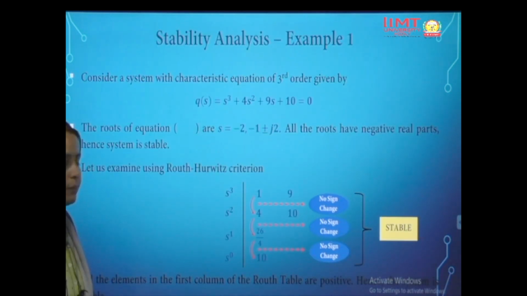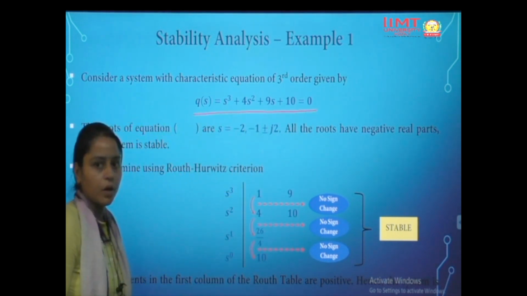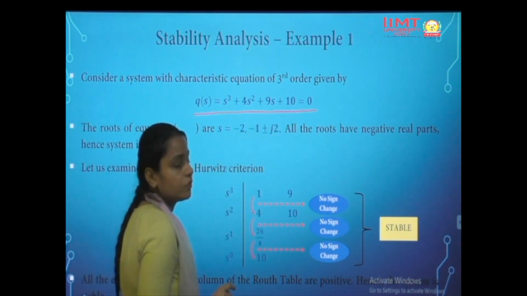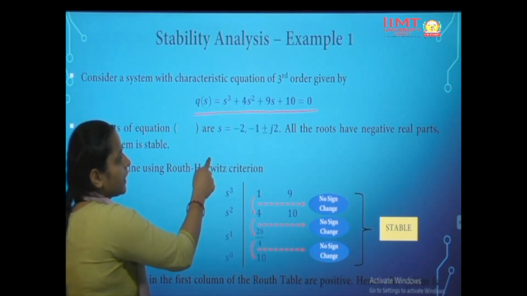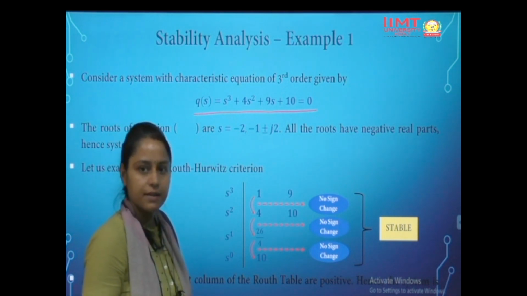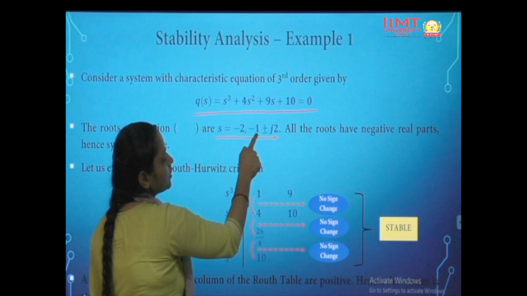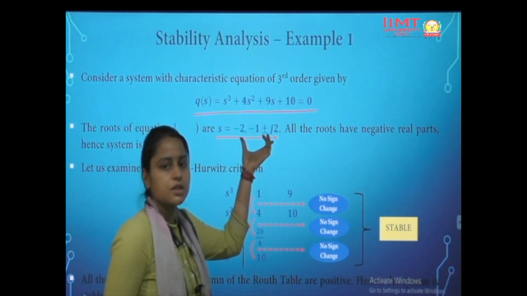So let's see one example. We have a third order polynomial, s cube plus 4s square plus 9s plus 10 equal to 0. We have to calculate if the system is stable or not. This is a third degree polynomial, so we can simply calculate manually also. The roots would be minus 2, and minus 1 plus minus j2. So all the roots are lying on the left hand side, so this system is stable.